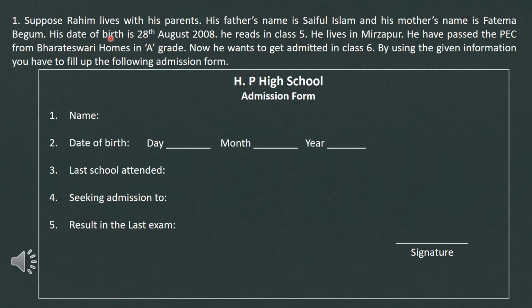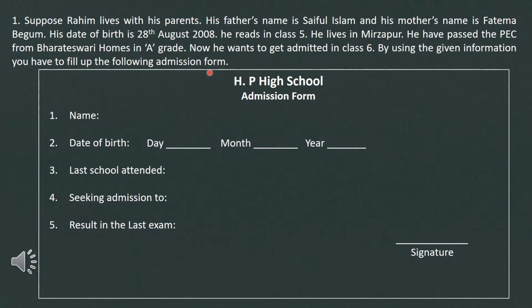His date of birth is 28th August 2008. He reads in class 5. He lives in Mirzapur. He has passed the PEC from Bhauteshwari Homes in A grade. Now he wants to get admitted in class 6. By using the given information, you have to fill up the following admission form.